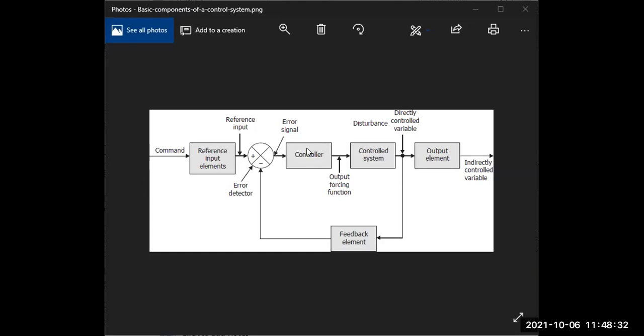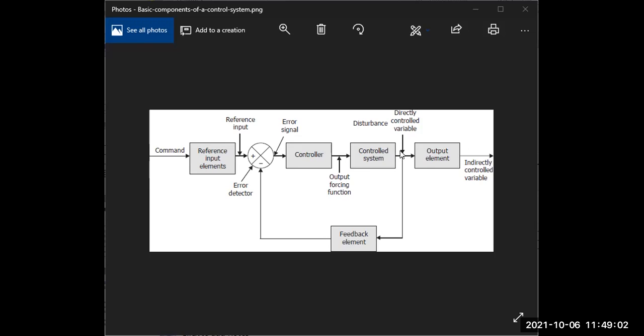So this is controlled by the controller part. Then this controller part is connected by the control system. This control system is connected to the output forcing function; any type of output forcing function you have to attach to the control output of the controller part. Then it is also connected to the controller system. It is also a direct control variable, that is DCV. That means it is also called another control variable that you have to give in this control system.